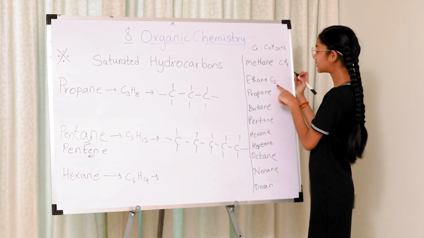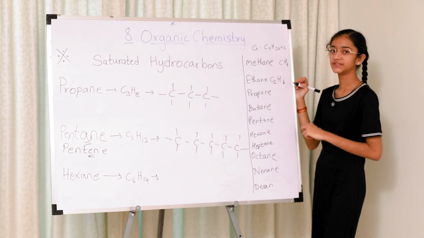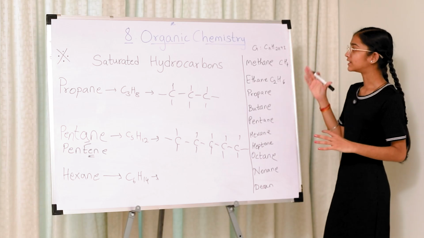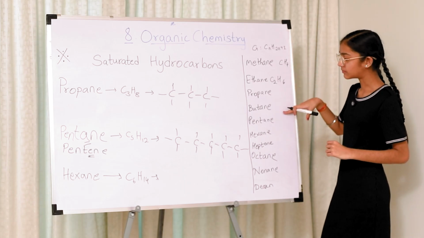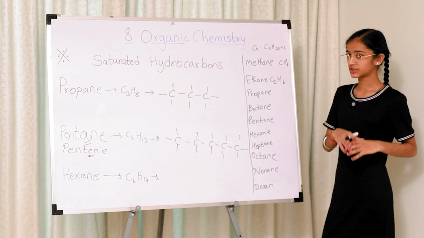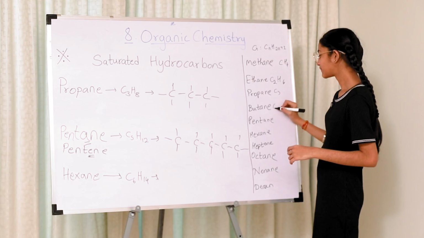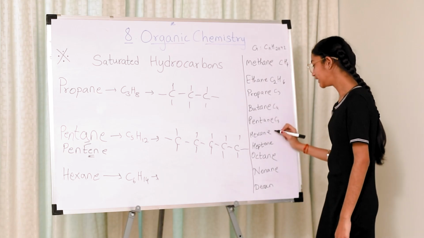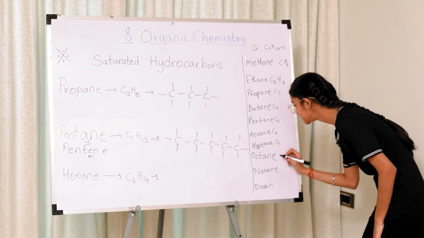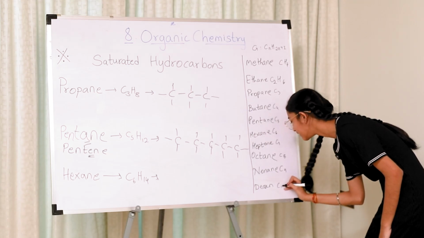There are 2 carbon atoms, which means there will be 6 hydrogen atoms. If you do not want to derive the formula for these one by one, you can also take the shortcut, which is C1, C2, C3, C4, C5, C6, C7, C8, C9 and C10.